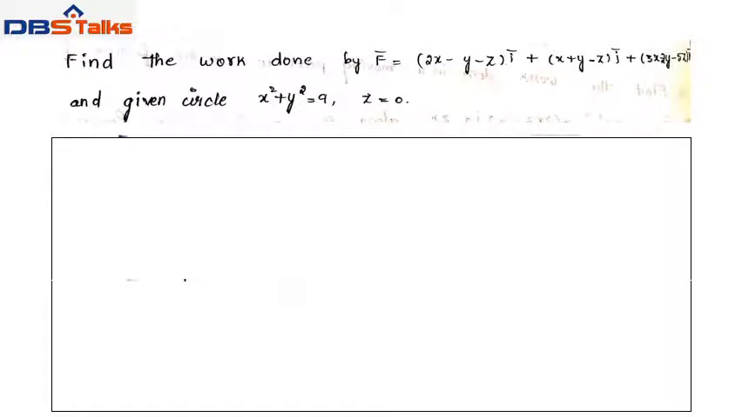Next problem is find the work done by F bar equal to (2x minus y minus z) i bar plus (x plus y minus z) j bar plus (3x minus 2y minus 5z) k bar, and given circle x square plus y square equal to 9 and z equal to 0.